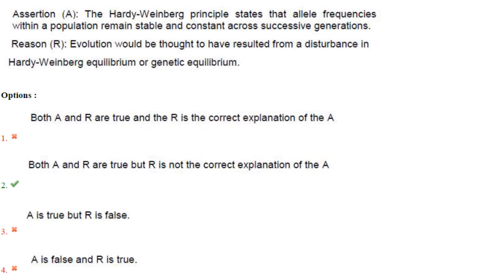Then the Hardy-Weinberg principle states that allele frequencies within a population remain stable and constant across successive generations. That is correct. Next one. Reason: evolution would be thought to have resulted from a disturbance in Hardy-Weinberg equilibrium or genetic equilibrium. That is also correct, but that doesn't explain the Hardy-Weinberg principle. So both A and R are true and R is not the correct explanation of A.